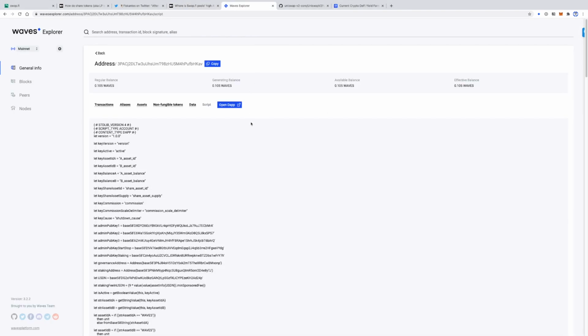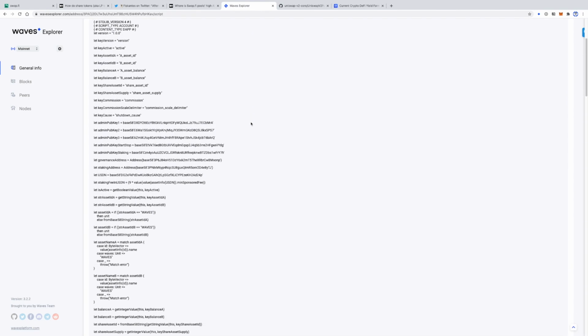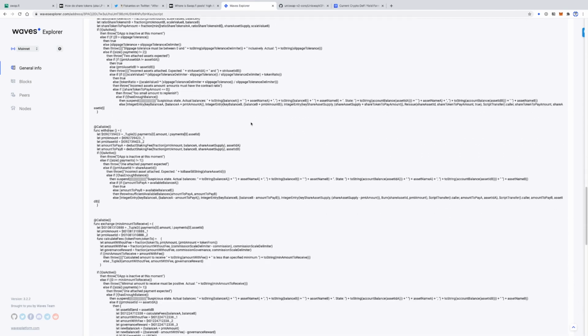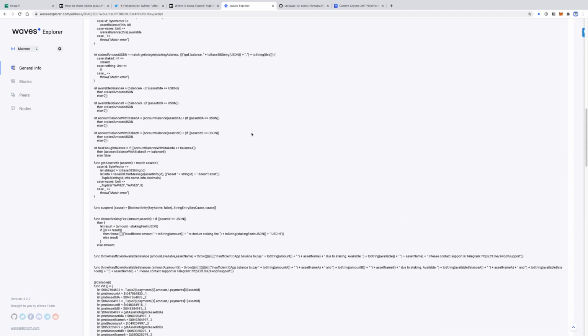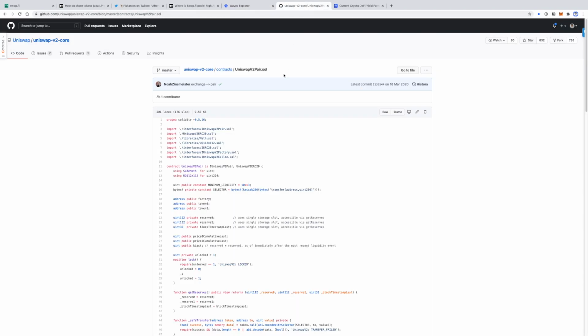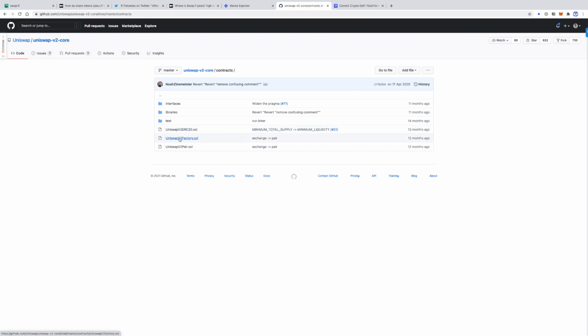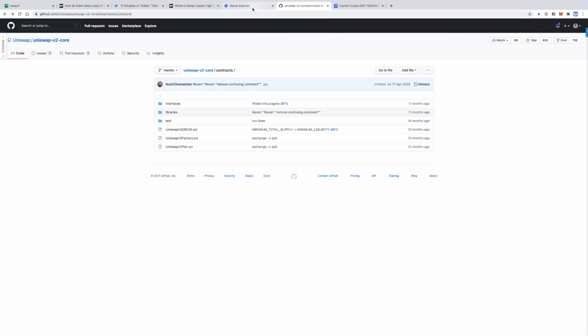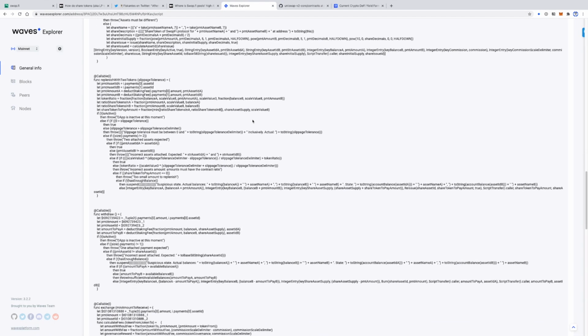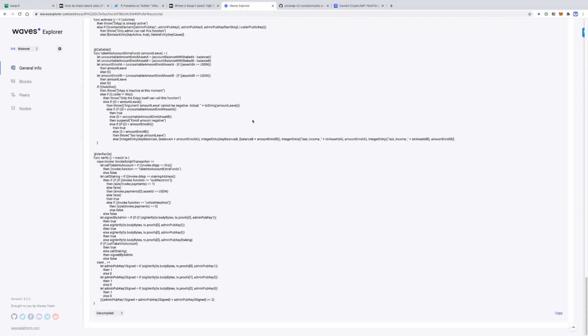You can see the Swap smart contract code on the Waves Explorer. It's pretty simple. If you are a developer, you definitely understand how it works. For example, compared to Uniswap, it's very, very simple, because Uniswap is a pretty complex smart contract with many files, while the Swap smart contract is just one file with 400 lines of code. So less code means fewer chances for bugs.